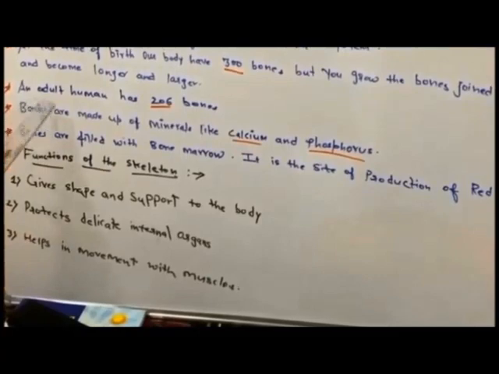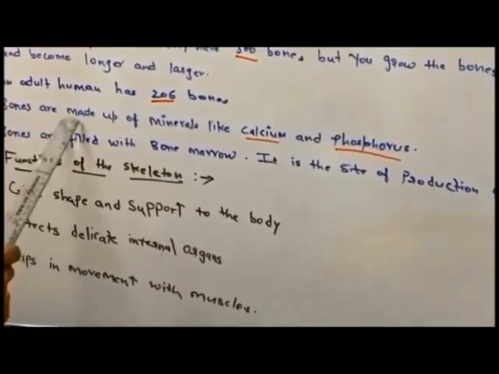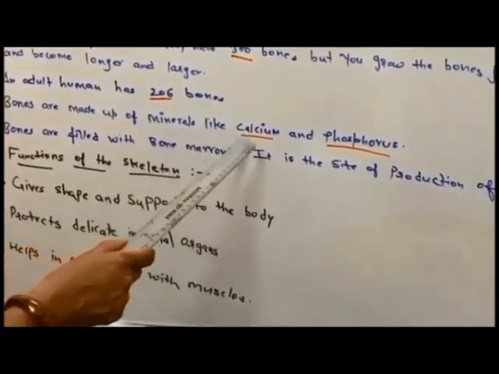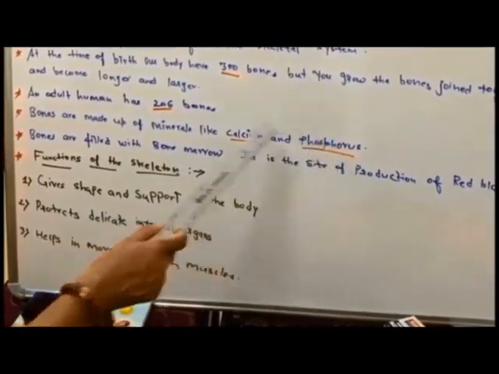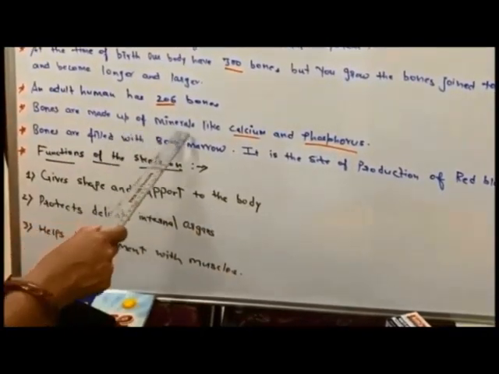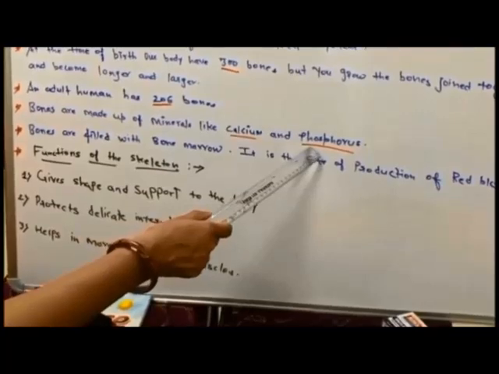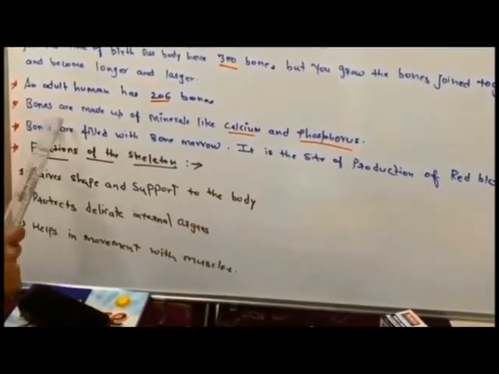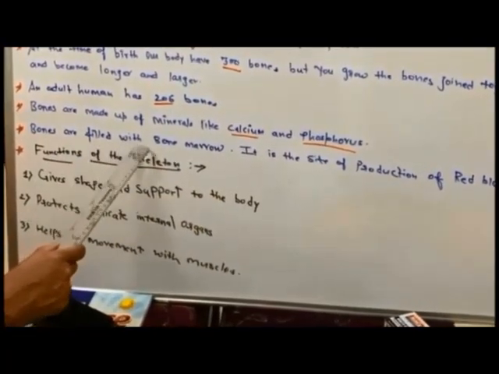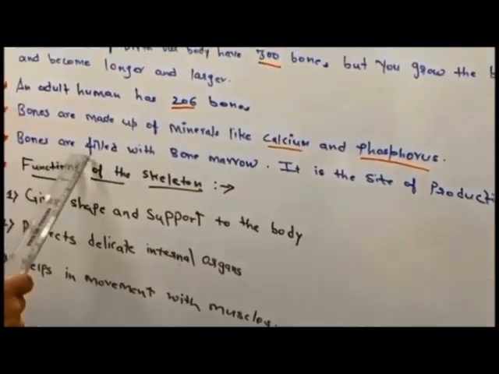Now, what are the bones made up of? Bones are made up of minerals like calcium and phosphorus. What are our bones made of? Calcium and phosphorus. Next thing, bones are filled with bone marrow. The bones are not empty.